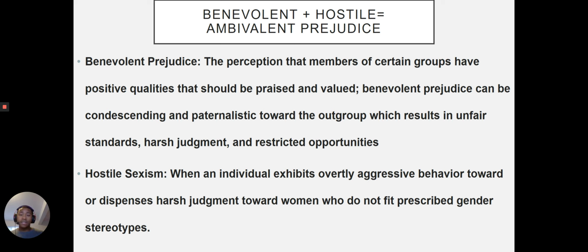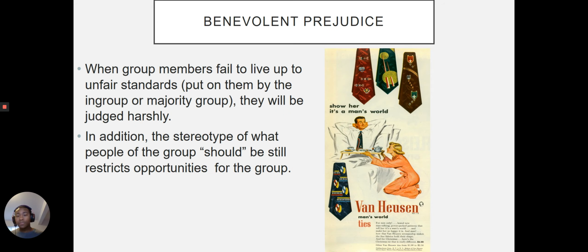Hostile sexism is when an individual exhibits overtly aggressive behavior toward or dispenses hard judgment toward women who do not fit prescribed gender stereotypes. Again, we will delve into this more throughout this lesson. When we think about benevolent prejudice, this is when group members fail to live up to unfair standards. This can be put on them by the in-group majority group, and they will be judged harshly. In addition, the stereotype of what people of the group should be like restricts opportunities for the group.